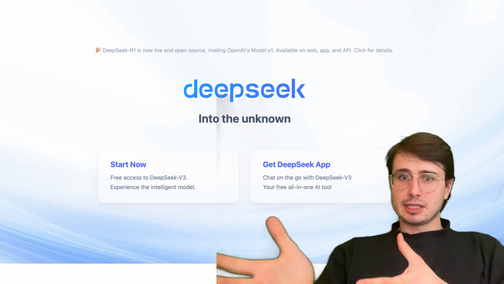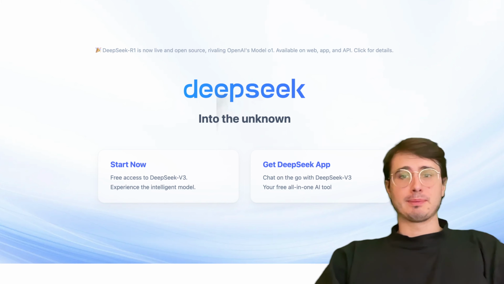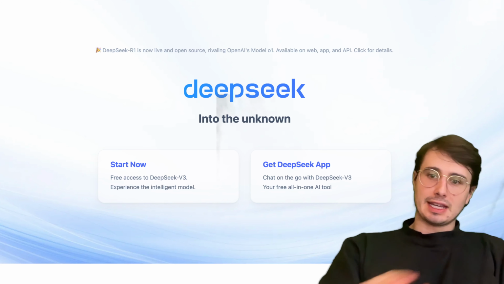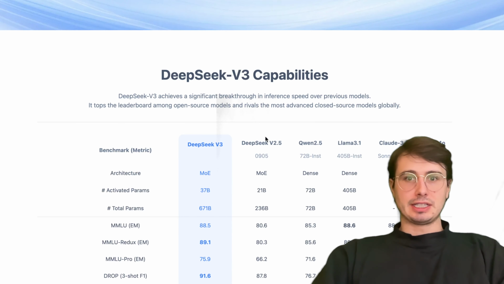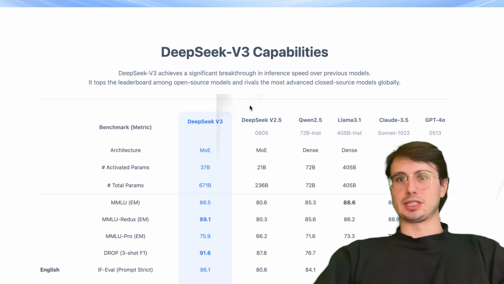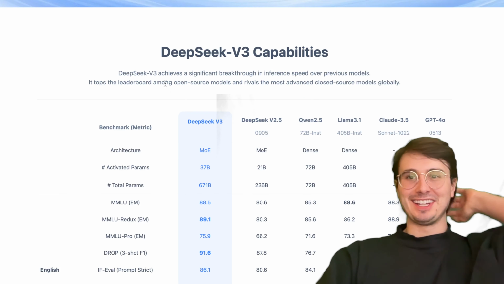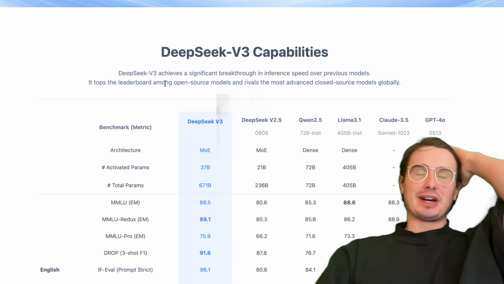So similar to Llama, you're able to download the full source code and run it completely independently, but they also offer this DeepSeek chatbot. And so here you can see some of the benchmarks. Obviously, unless you're really deep in the weeds on how to analyze ML model performance, it probably won't mean a lot to you, but you can see they are performing seemingly very well to my relatively untrained eye.